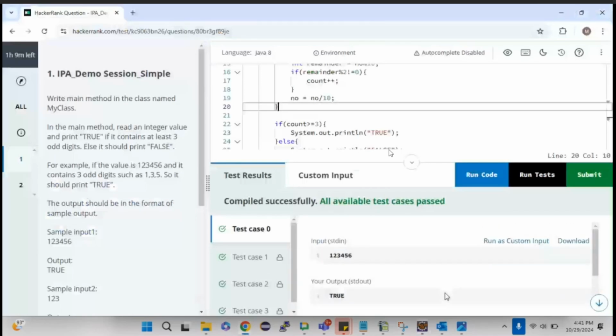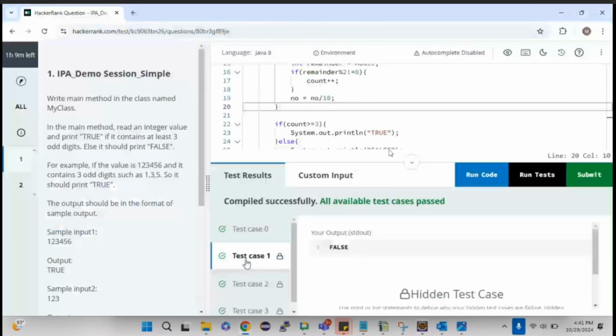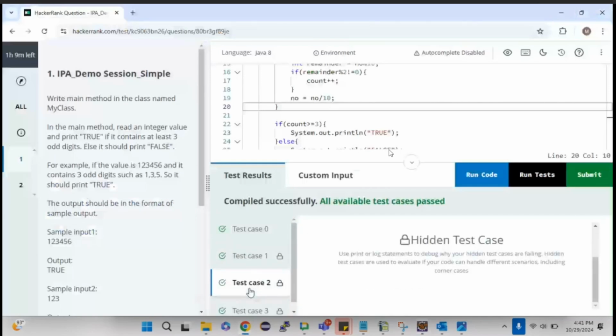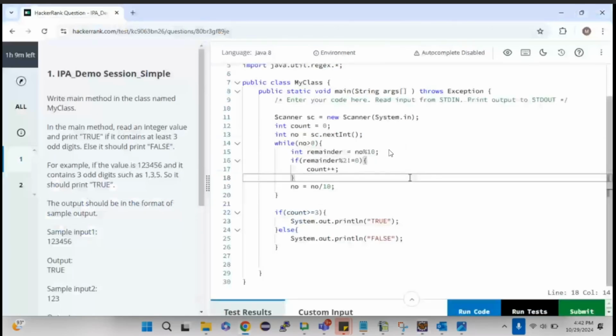As you could see here, this is my input and this is my output and the expected output. Yes, it is true. And for the remaining test cases, as you could see, only my output is coming. In HackerRank, in your IDE, it will be different. But at the end of the day, all these are hidden test cases, which are private test cases. You will not know what the output has been configured. So this is the simple question.